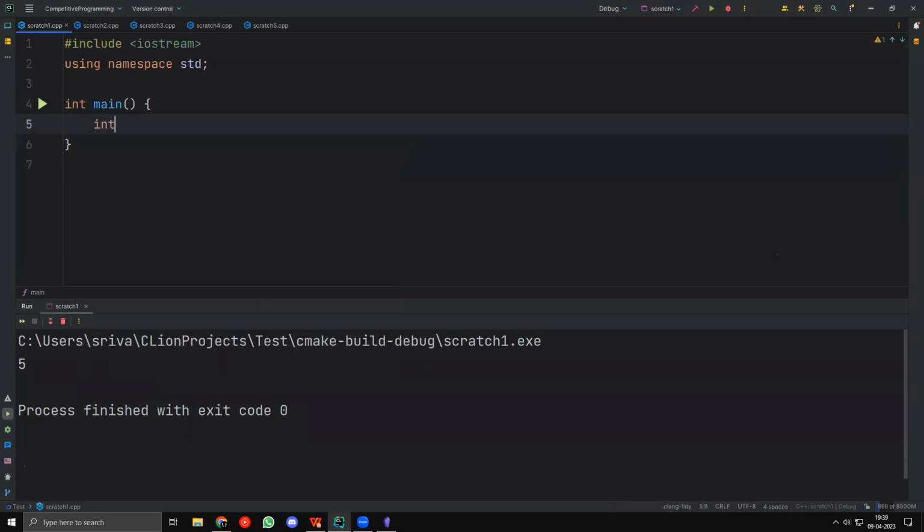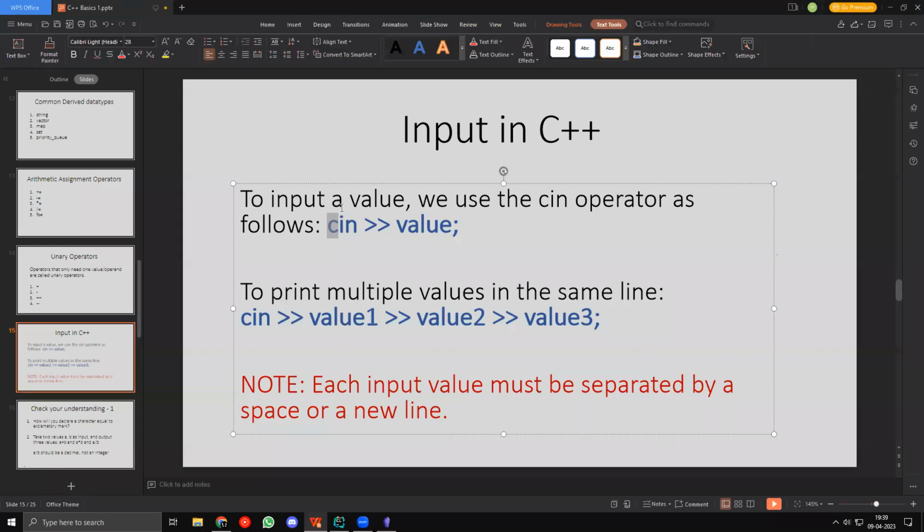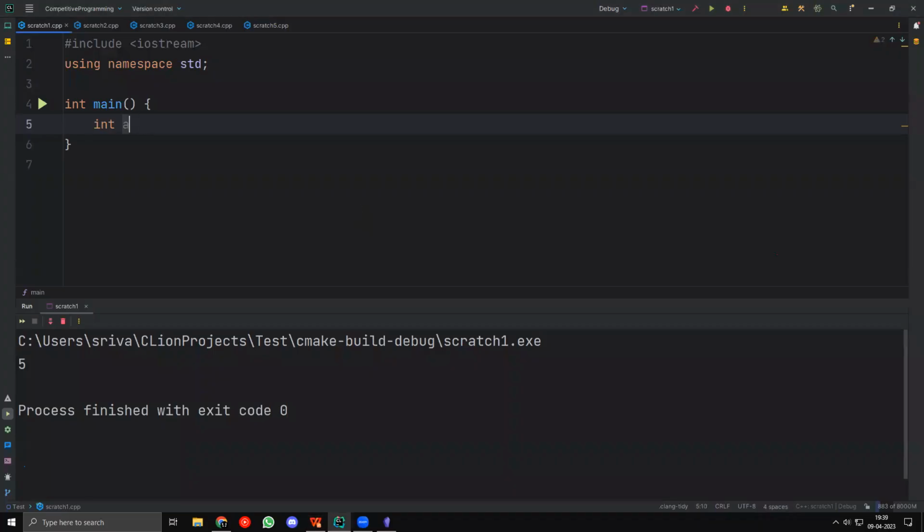I can take int A, and let's say I have to take input of this int A. How I can do this is pretty simple. In C++, to input a value, you just have to use cin instead of cout. We did cout A to output it. So we'll do cin and two greater than symbols. For cout, we had lesser than symbols. These are opposite.